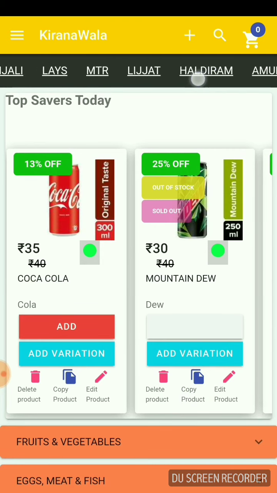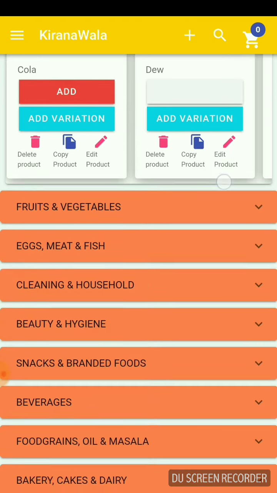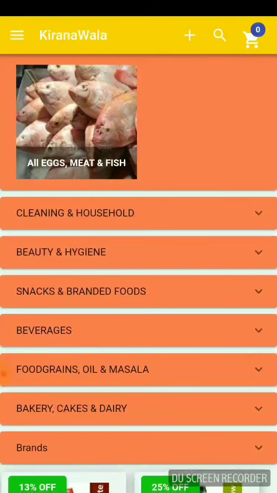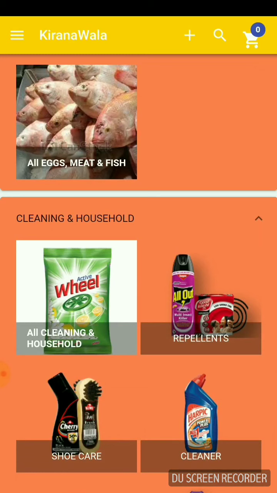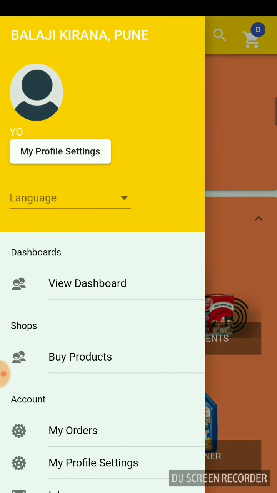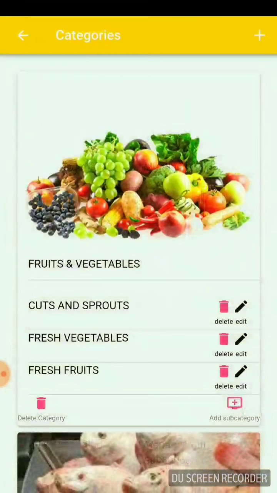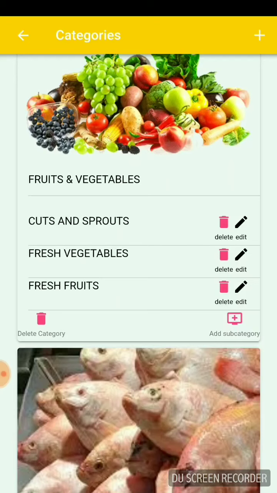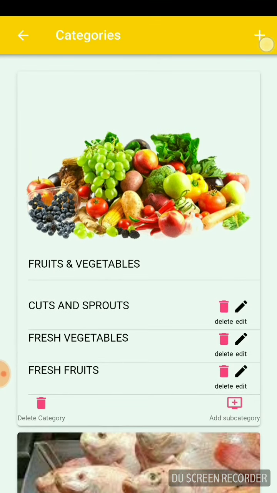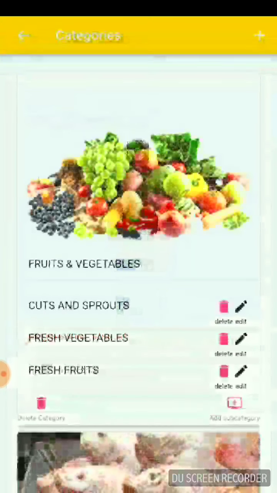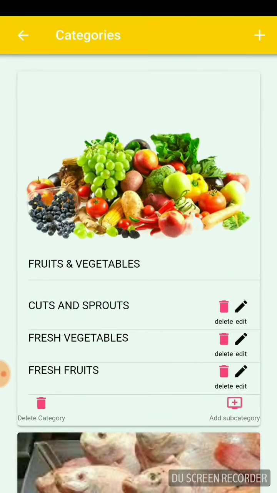What are the brands in your shop that you can sell, and also the different categories, all of this is customizable by the shop owner. I logged in as a shop owner, and let's see what options the shop owner has. He can see the categories, control the categories, add new categories, add subcategories, edit the categories or delete the categories. So he can do that.